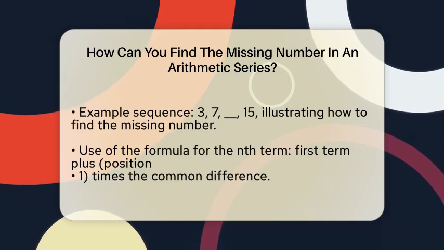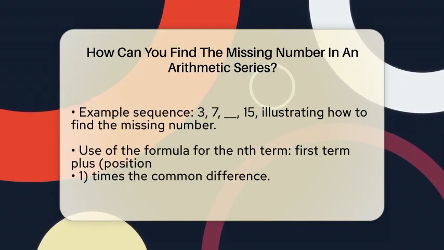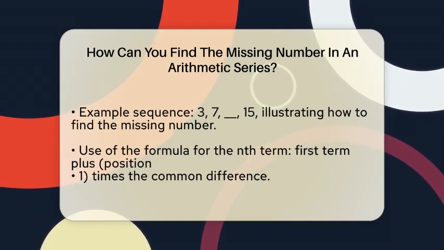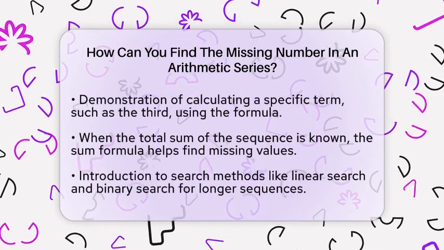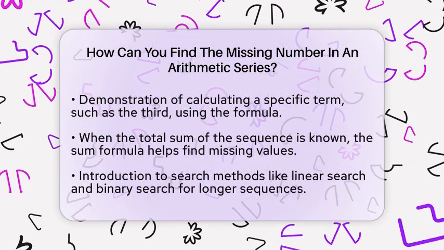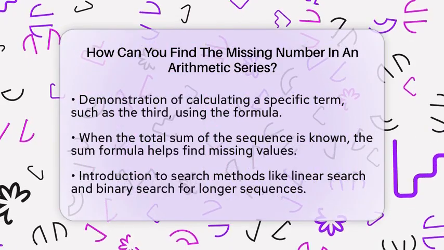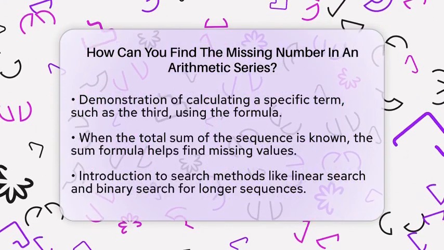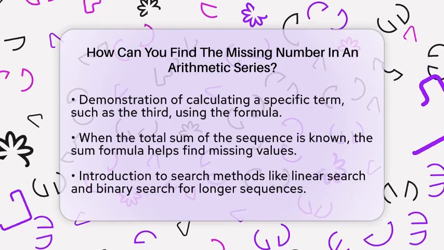Sometimes, you might know the total sum of the sequence instead of individual terms. In that case, you can use the sum formula for an arithmetic series. The sum of the first n terms equals half of n times the first term plus the last term. If you know the sum and the other terms, you can set up an equation to solve for the missing number. For larger sequences, you can use methods like linear search or binary search.